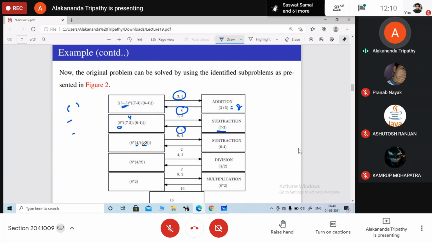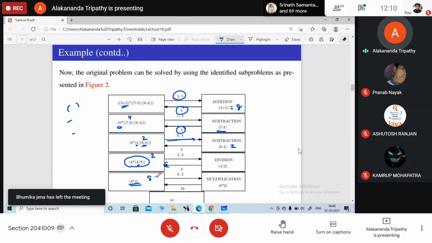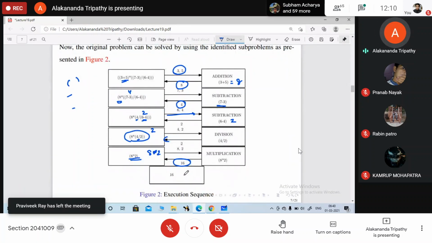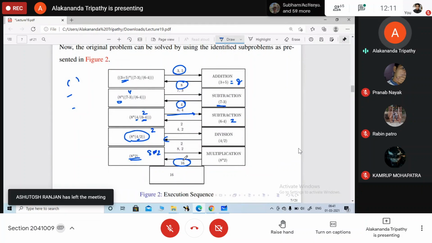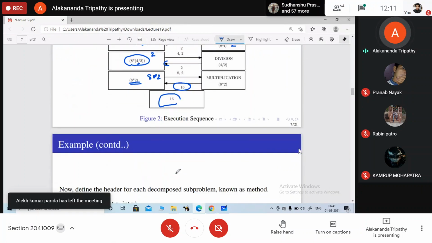So the next operation performed is 6 minus 4. So the input provided here is 6 minus 4, subtracted gives 2. Then here the result is written as 2. Output क्या है? 2 आ गया. Now what is the next operation to be performed? 4 by 2. Division. हाँ, 4 by 2. So input division को दिया गया. It will return 2. Okay. So finally 8 into 2. It will be multiplied and you will get the answer. It is 16. So this is how we are going to break the problem into sub problems, and we will find the final answer.